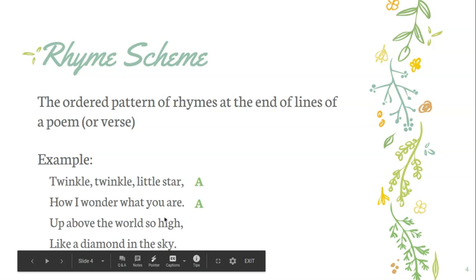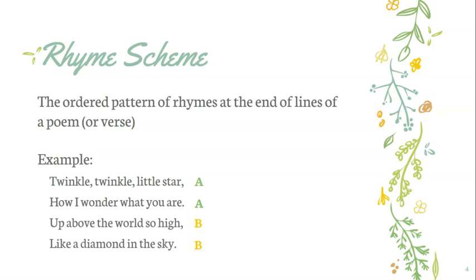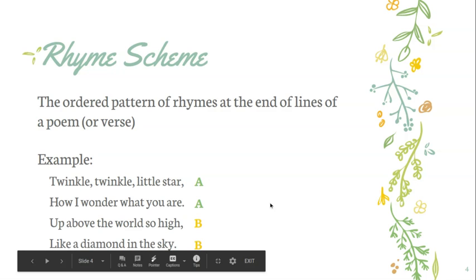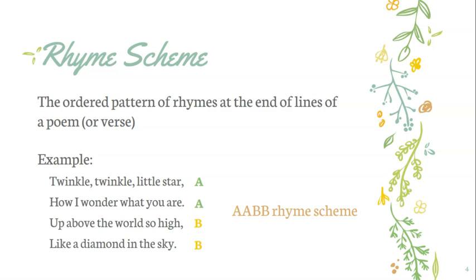And then we have high, and are and high do not rhyme, so we go to the next letter in the alphabet, which is a B. And then we have sky. Sky and high rhyme, so that is also a B. So then when we talk about the rhyme scheme of this poem, we would say this poem is an AABB rhyme scheme, okay? Just telling us what type of rhyme there is.